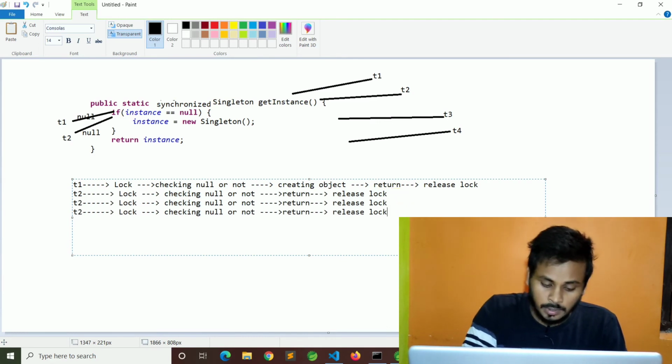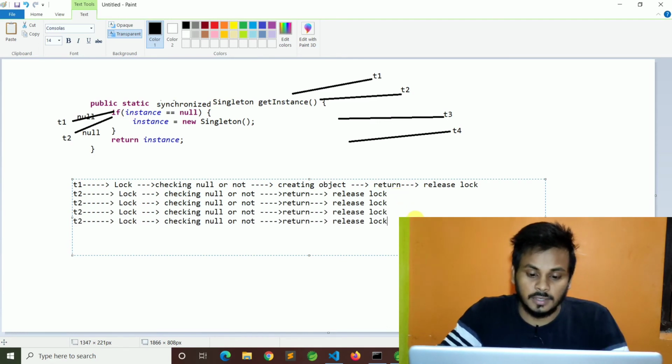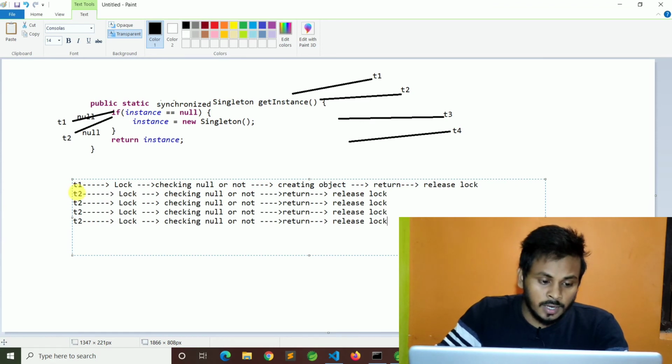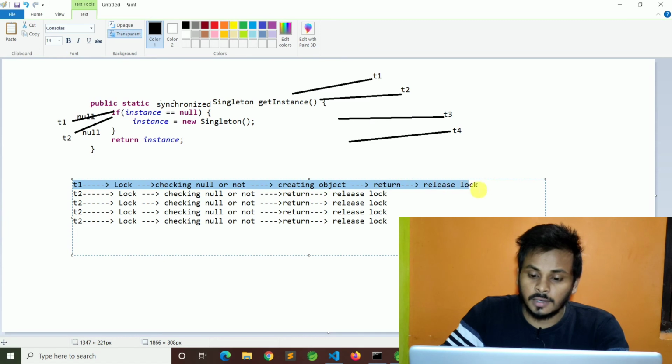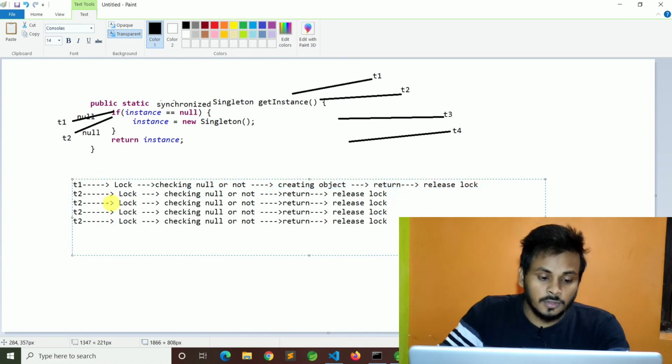And the same process happens again and again, right? Because T1 already created the object. If the object is already created, there is no need to check null or not.